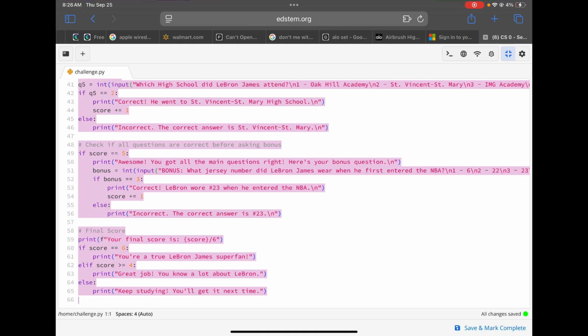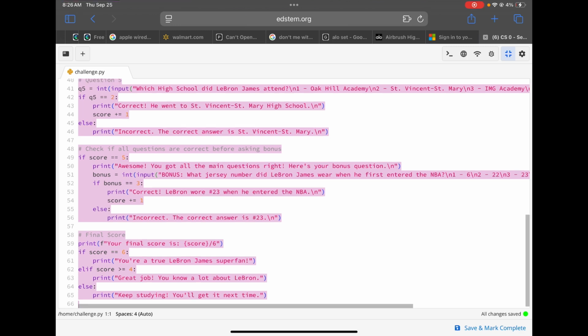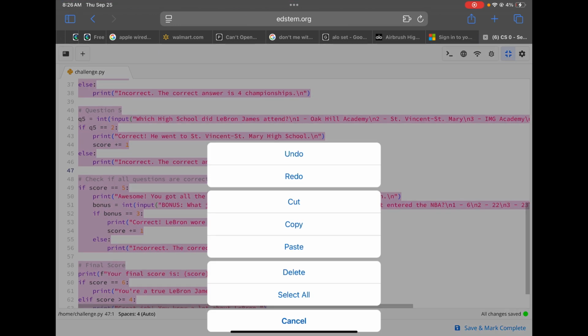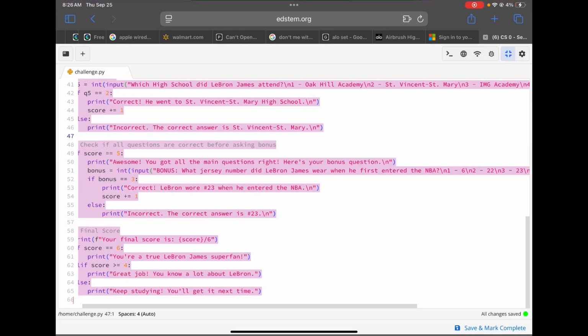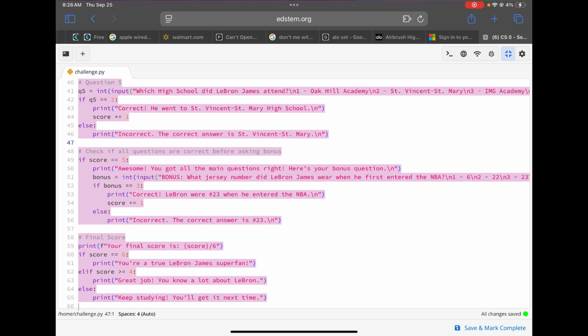So in our code, for if score equals 5, colon, and then it ends in the print function and bonus equals integer input. Basically, what's happening there is that it checks that the user got every main question right, and if they did, it unlocks the bonus question that I was previously talking about.